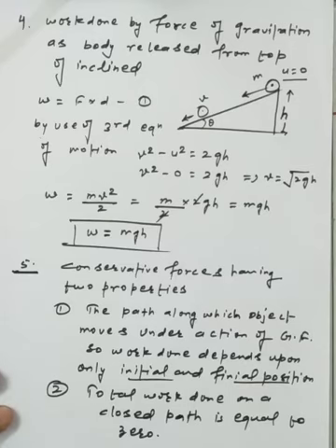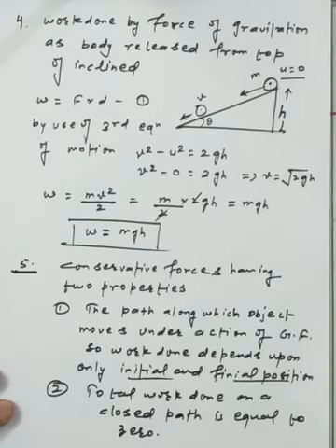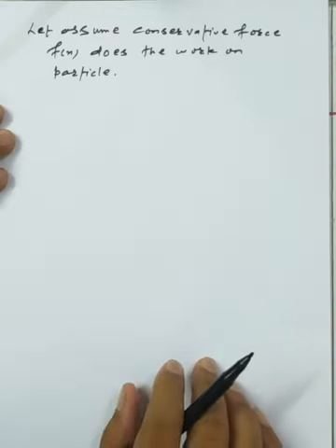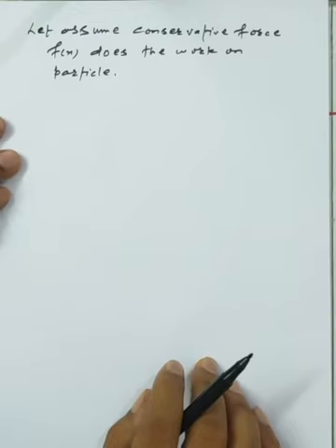So this is the concept of the conservative forces we have, and whenever they are involved in a system, there is no possible loss of kinetic energy. Okay, and the total energy remains conserved, and the total momentum remains conserved. These are also some of the properties of the conservative forces. Now we are assuming that the conservative force does work on the particle.